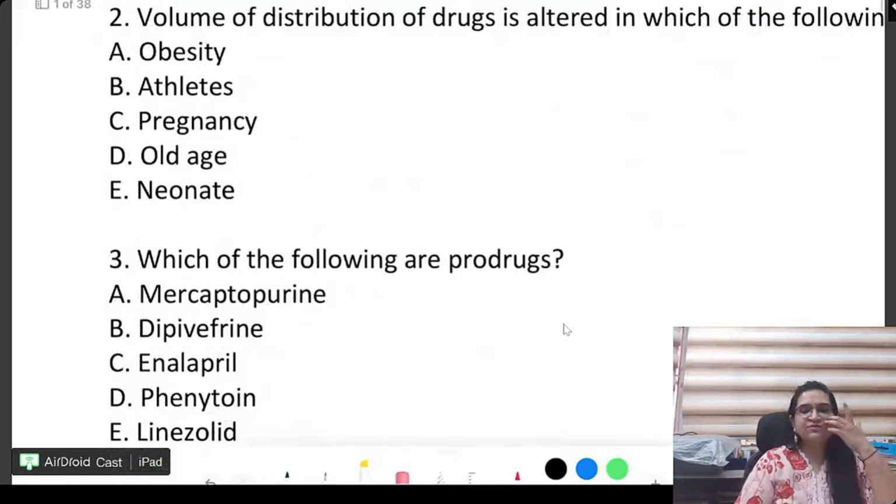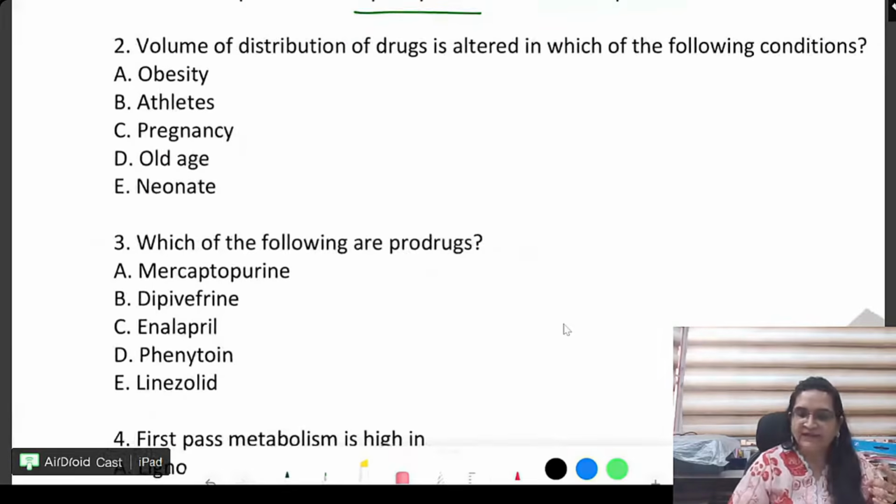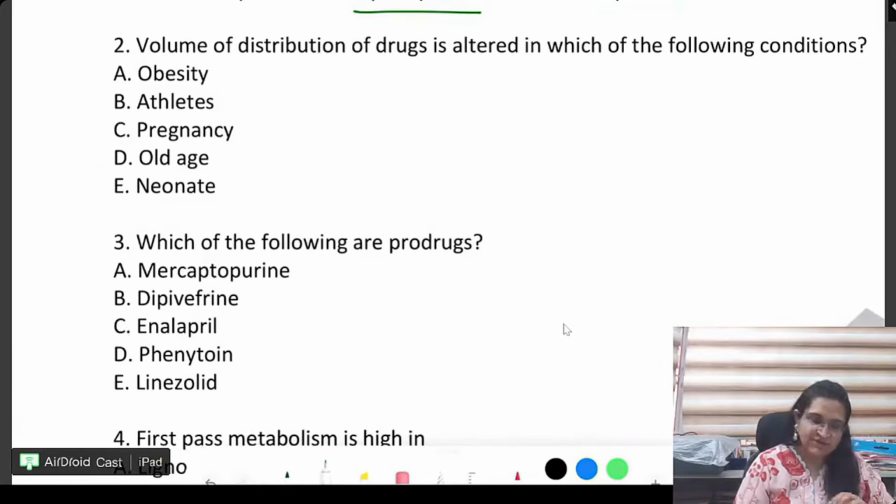Volume of distribution of drugs is altered in which of the following conditions? Okay. Now, beta, this I want to do personally with you. What is volume of distribution? What is volume of distribution? Can anybody tell me what is volume of distribution?